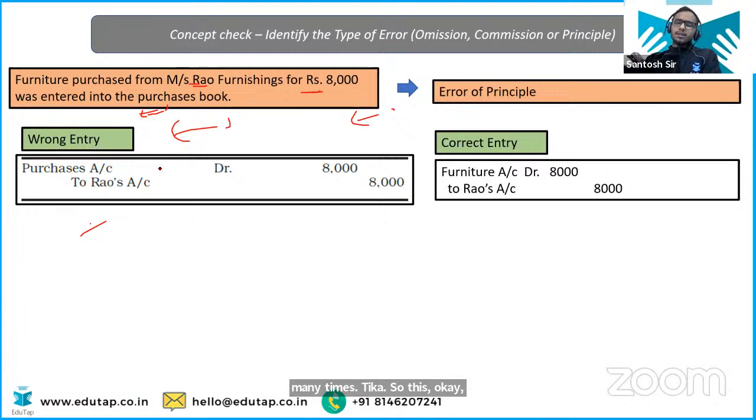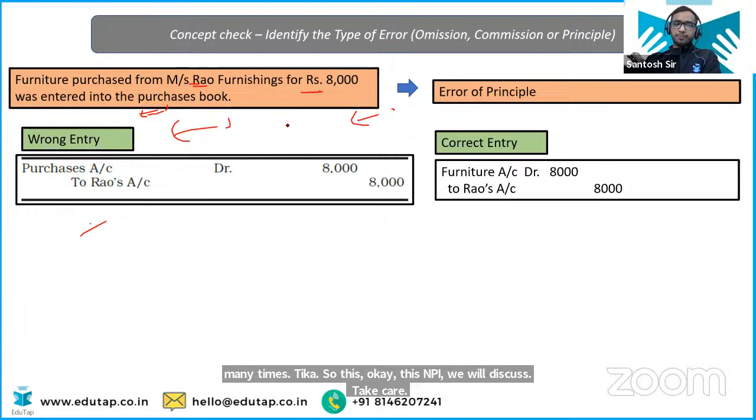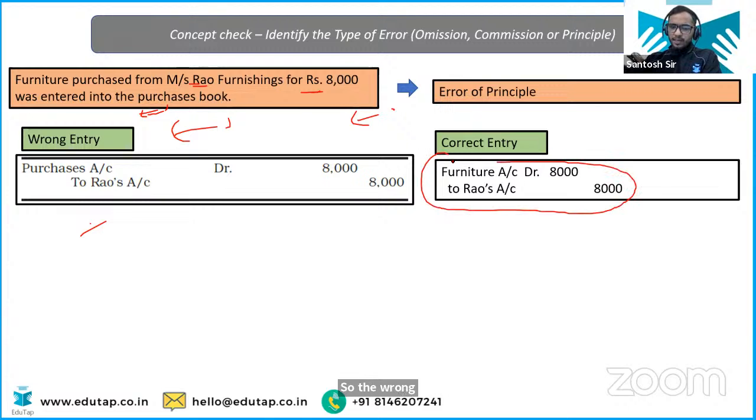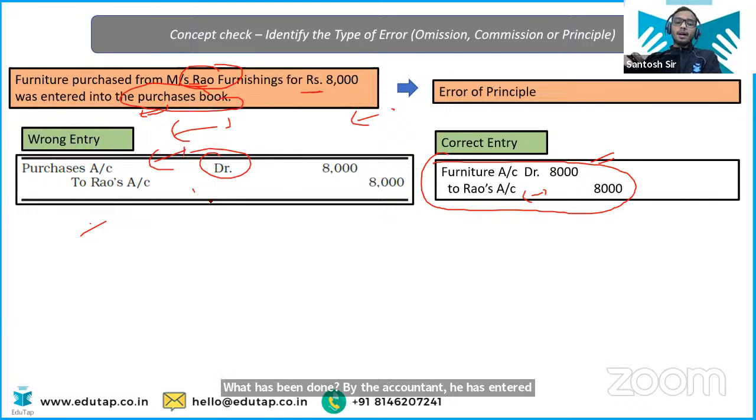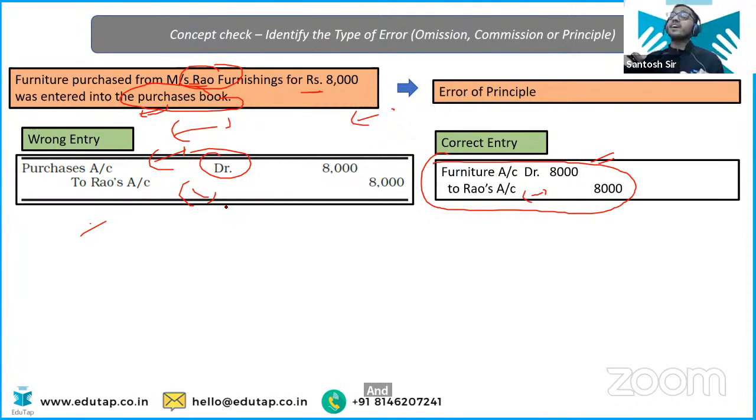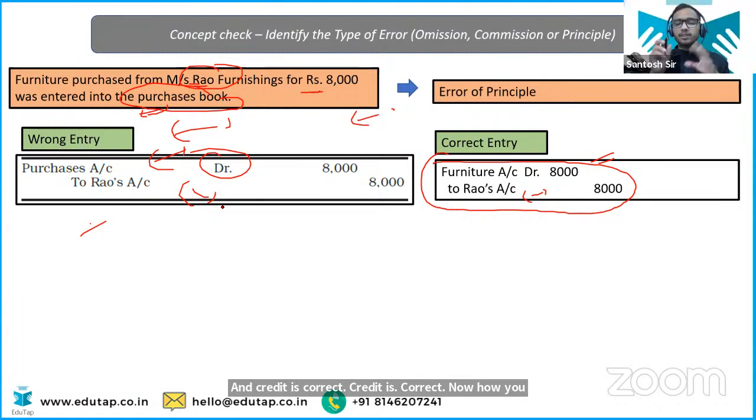ठीक है? So the wrong entry. What should have been the correct entry here? Furniture account should have been debited by 8,000, and you have purchased from Miss Rao, so Miss Rao should have been credited by 8,000, right? What has been done by the accountant? He has entered it into the purchase book. That means he has debited the purchase account, and credit is correct. Now, how will you rectify it? It is not a case of complete omission. It is basically a case of principle.